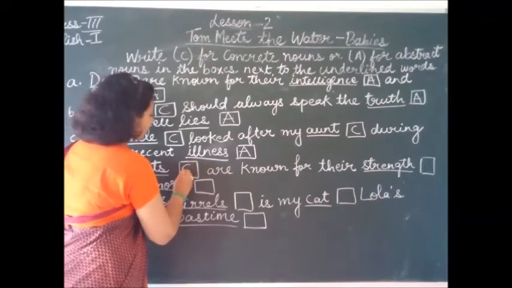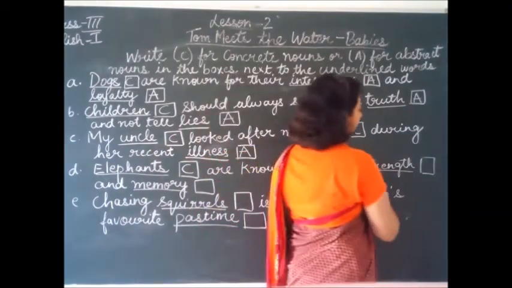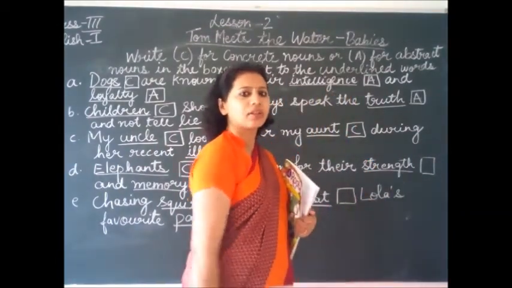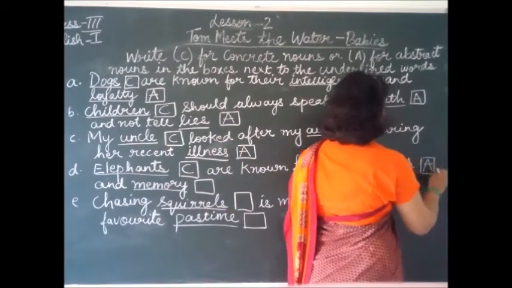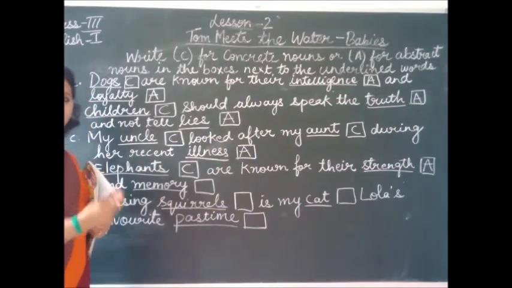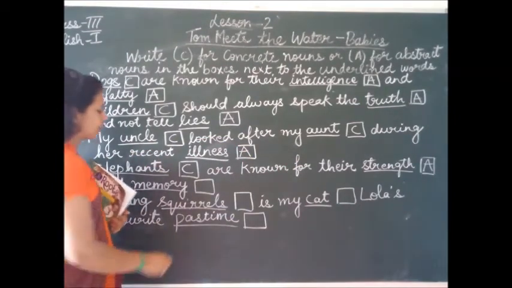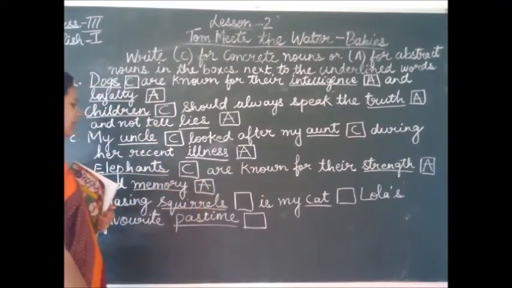So what is it? This is your concrete noun. Just write C over there. Then strength. Can we see the strength? We cannot see strength. So what will come over here? Abstract noun, A. And memory. Can we see memory? No. So what is it? This is again an abstract noun. Just write A over there.